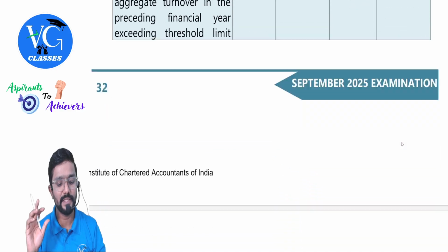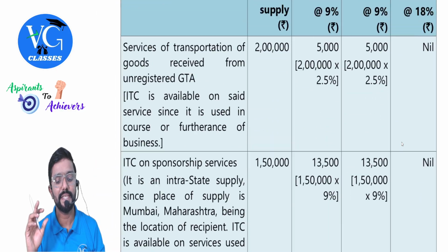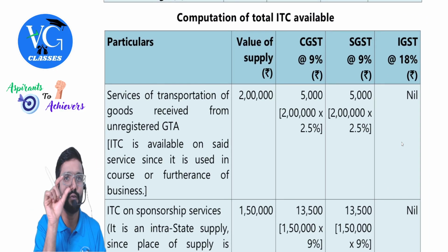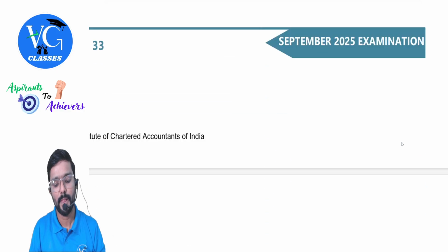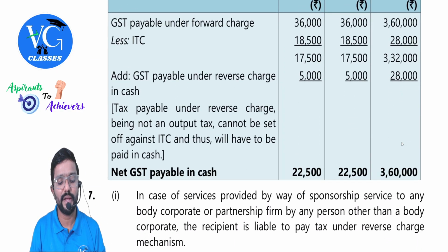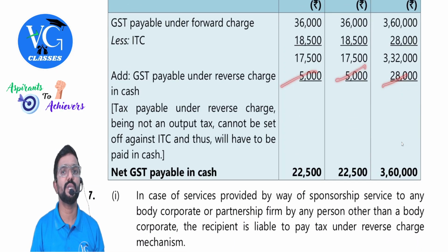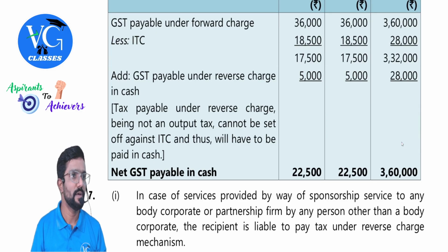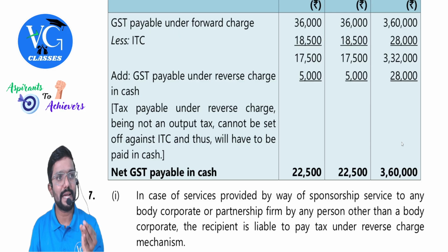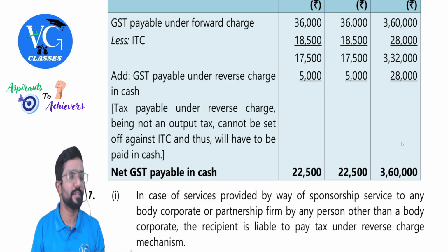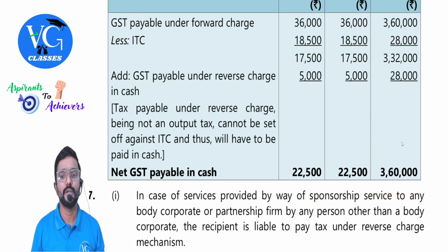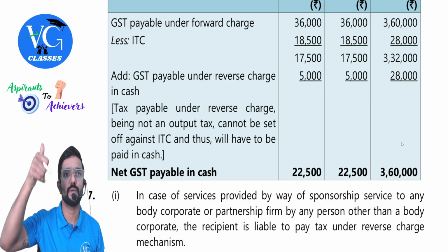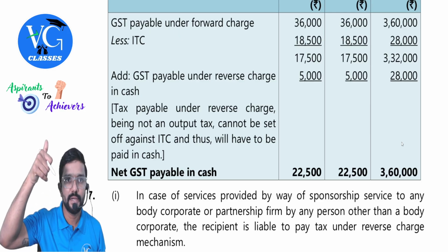Okay, but what I feel is here itself, when you have done the ITC calculation, you can just give a note there telling it is taxable under RCM. So whatever you are supposed to pay under RCM, please add it because you cannot use ITC balance for it. Input tax which is taxable under RCM has to be paid through cash ledger. So how much has to be paid through cash ledger is 22,500, 22,500 and 3,60,000. Hope you got it. Clear?